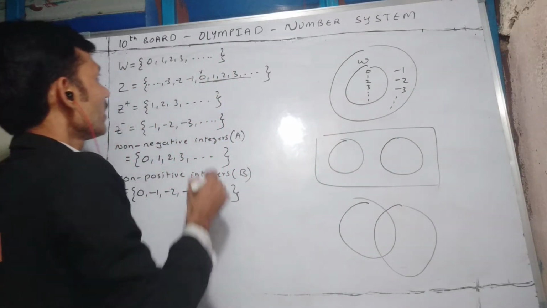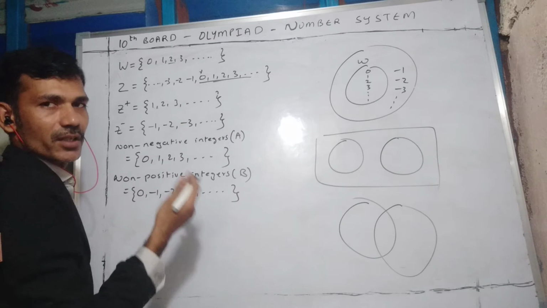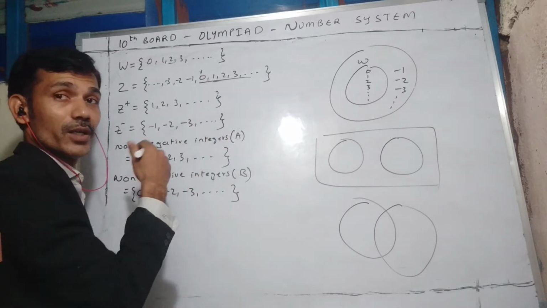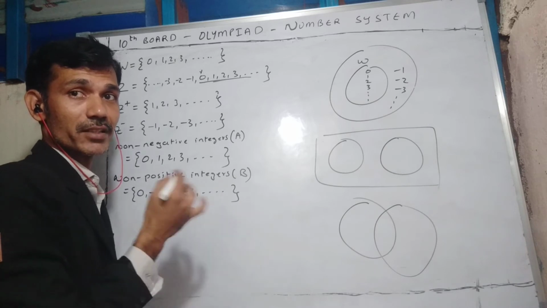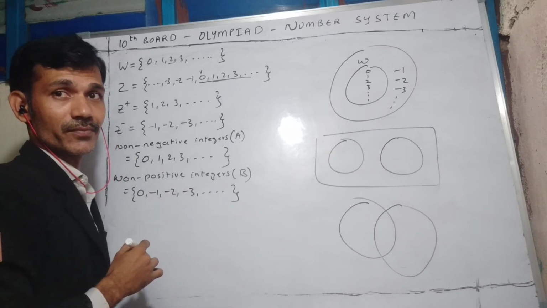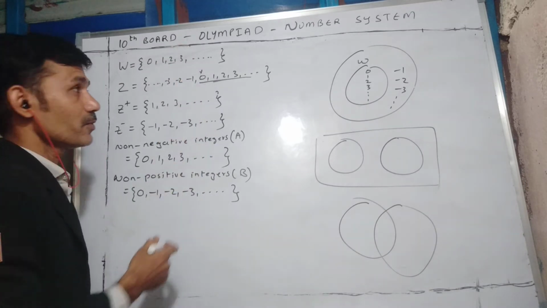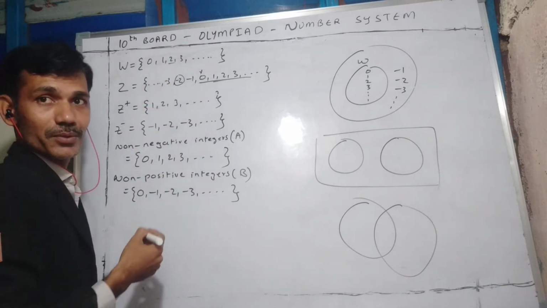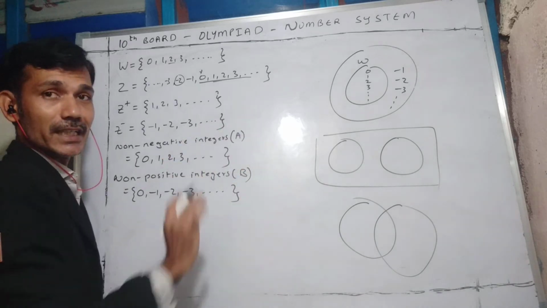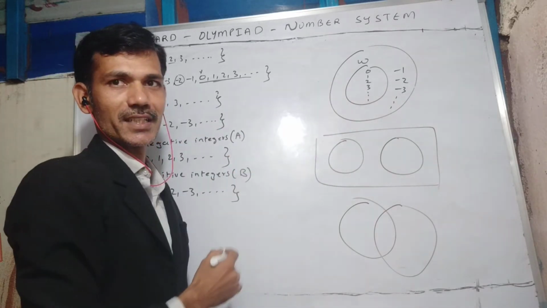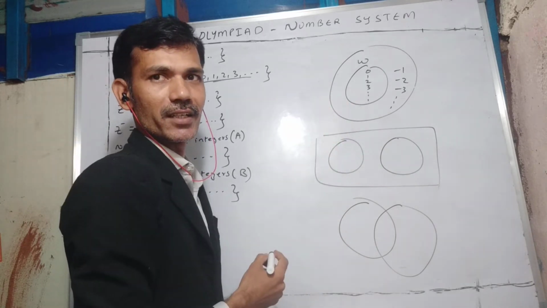Here, if you take any whole number, 2 or any whole number, it also belongs to integers. You can say all whole numbers are integers, but the reverse is not possible. You can't say all integers are whole numbers. Why? Because you have negative natural numbers which are there in integers alone, but they are not there in the whole numbers. So I wrote like this. I represented it using this Venn diagram.